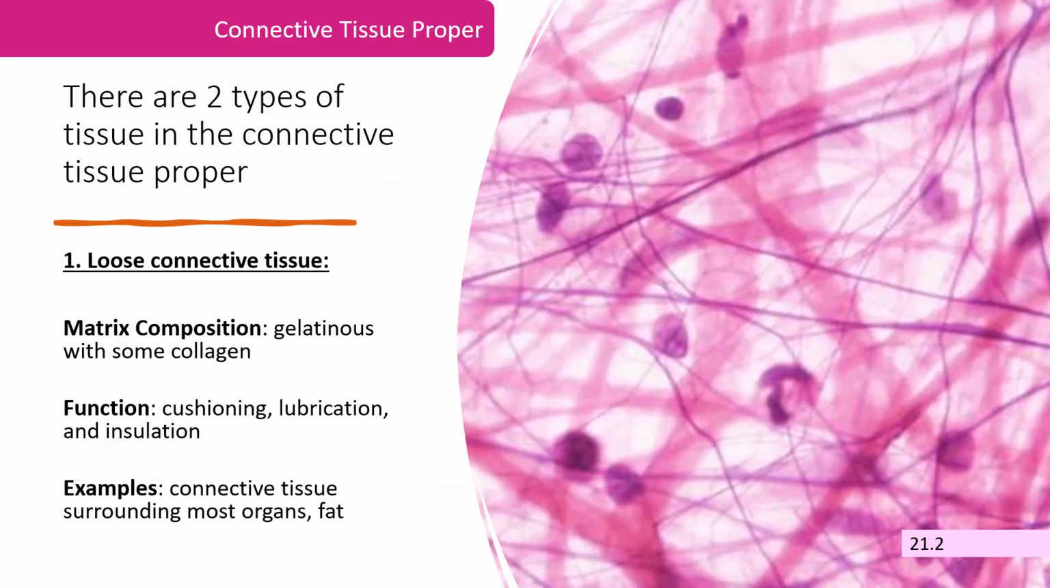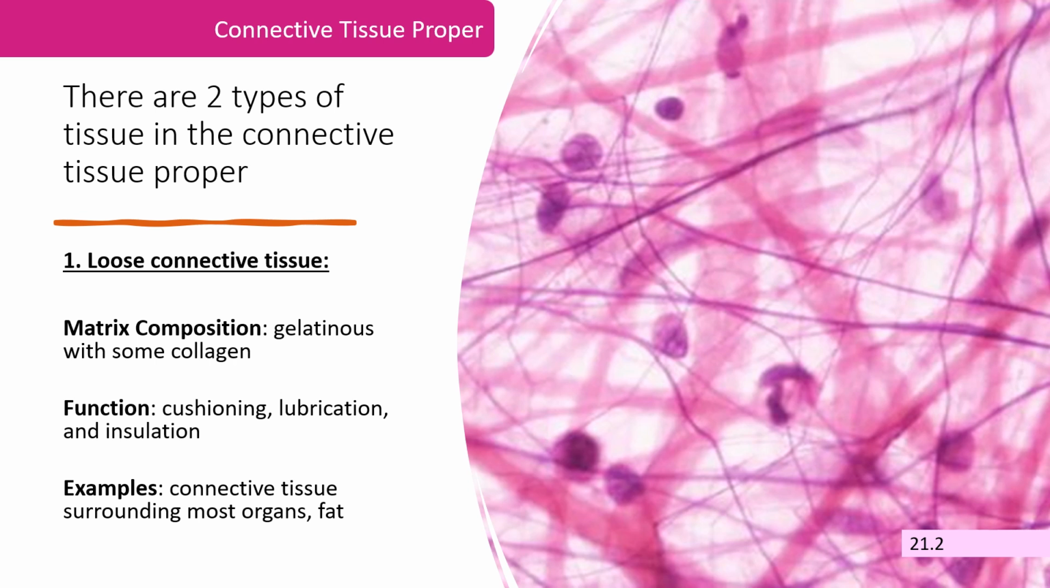So let's start with the connective tissue proper. There are 2 groups of tissues here. The first is the loose connective tissue, which again includes both fat and connective tissue that surrounds and protects the organs. As we go through these different connective tissues, pay attention to what their non-living matrix is made up of, what their function is in the body, and what specific tissues fall into each group.